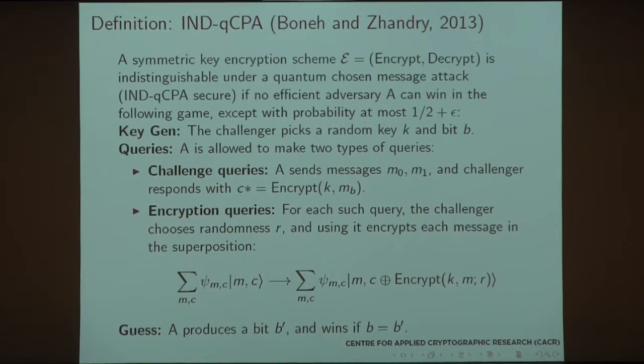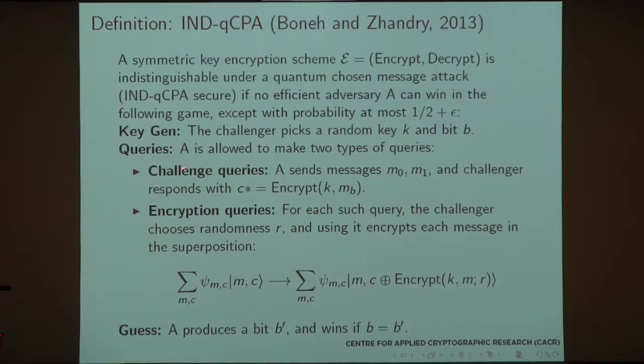Okay, so we need to look at some of the definitions. The problem is that the classical definitions don't quite directly transfer into the post-quantum world. Boneh and Zhandry have looked into that. So in order to define indistinguishability under quantum chosen plaintext attack and show a scheme's security, we need the following.